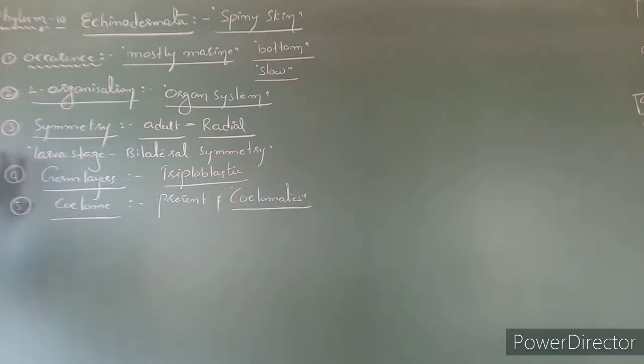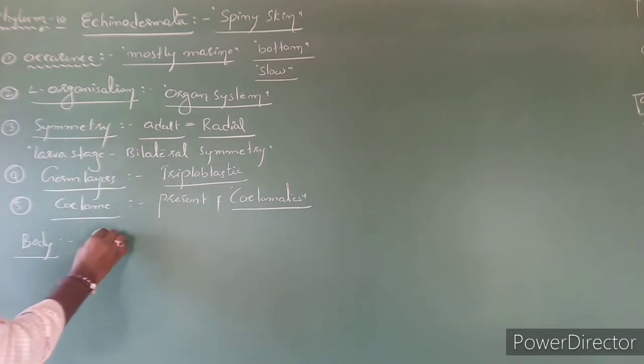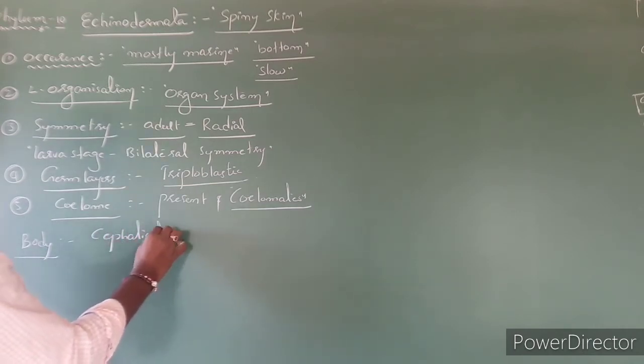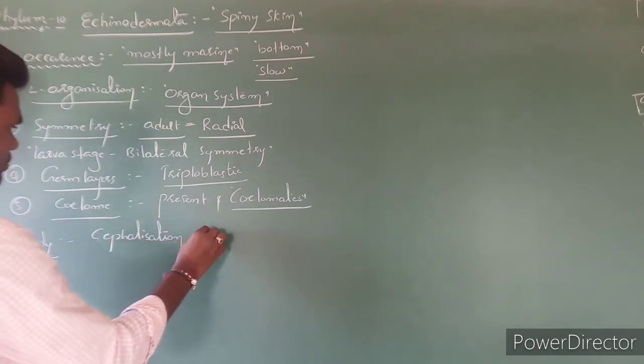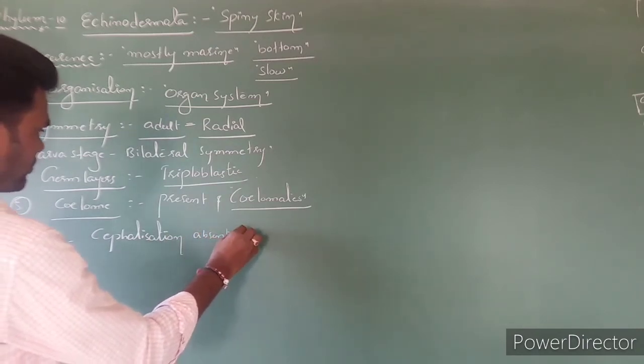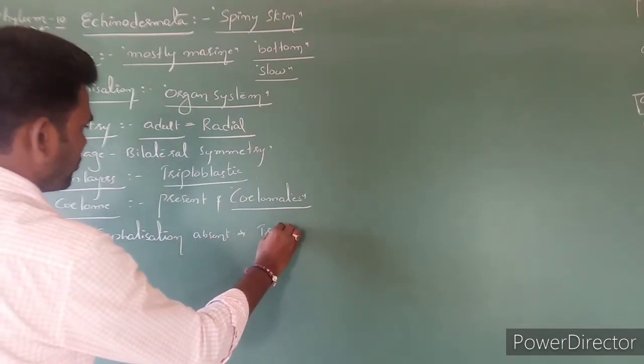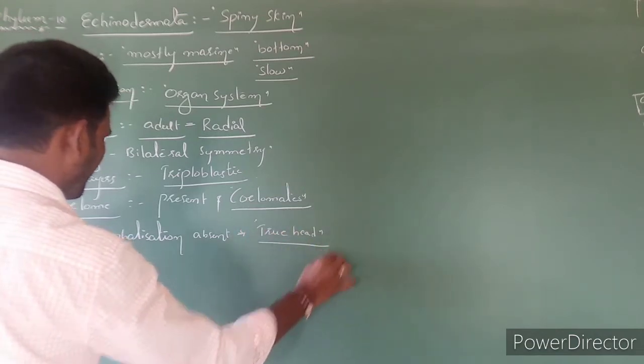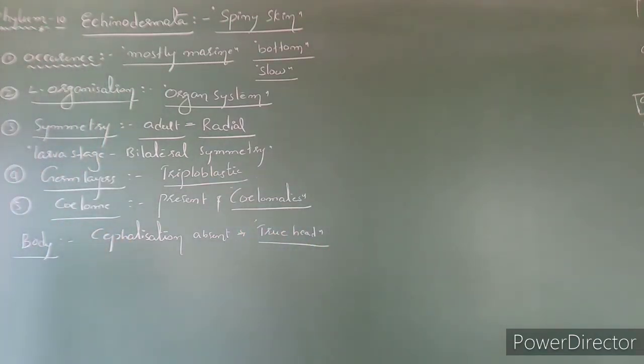So these are the basic fundamental characters of any phylum. Next, if we focus on body, here cephalization is absent. It means a true head we can't notice. Clear?